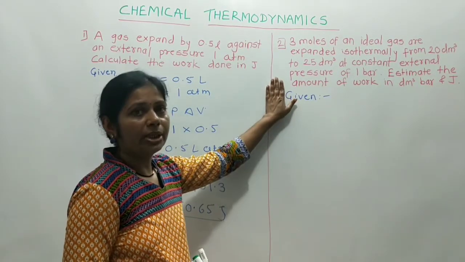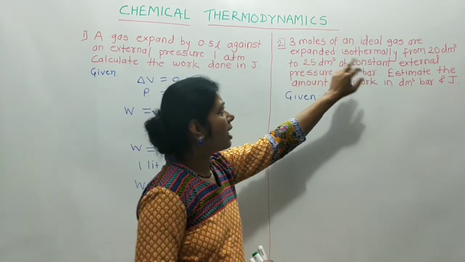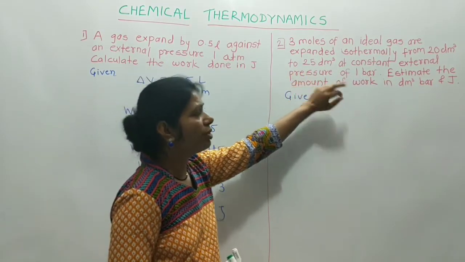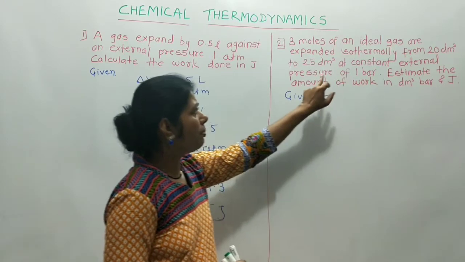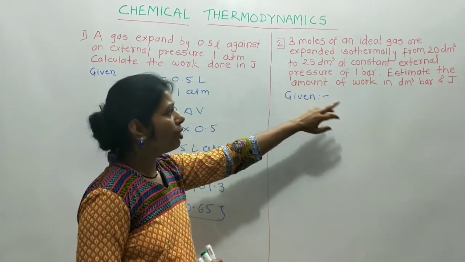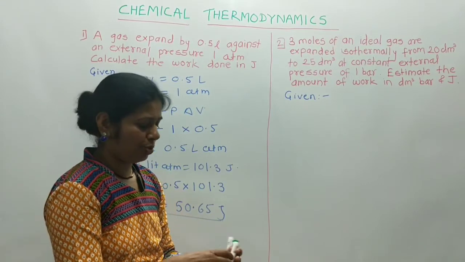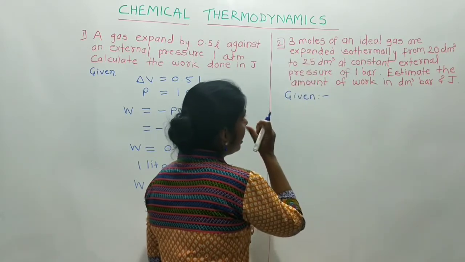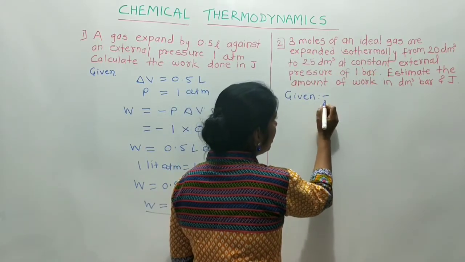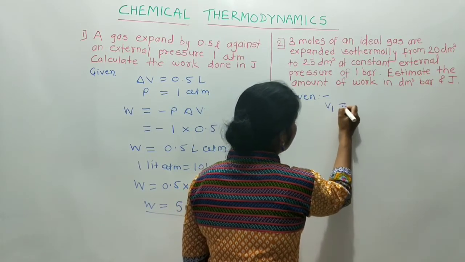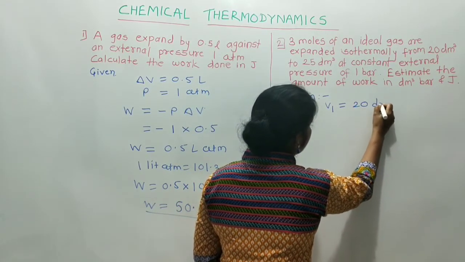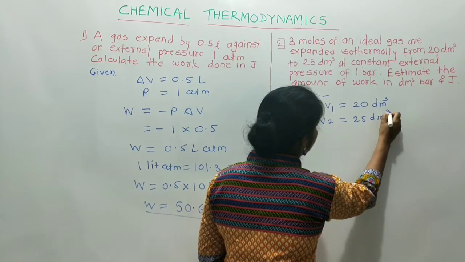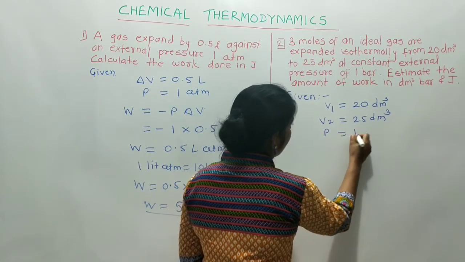Now we see the second numerical. 3 moles of an ideal gas are expanded isothermally from 20 decimeter cube to 25 decimeter cube at constant external pressure of 1 bar. Estimate the amount of work in decimeter cube bar and joule. Now the given terms: V1 is equal to 20 decimeter cube, V2 is equal to 25 decimeter cube, and pressure is equal to 1 bar.